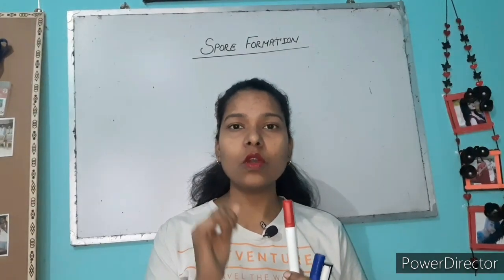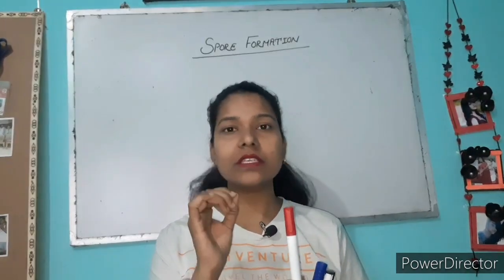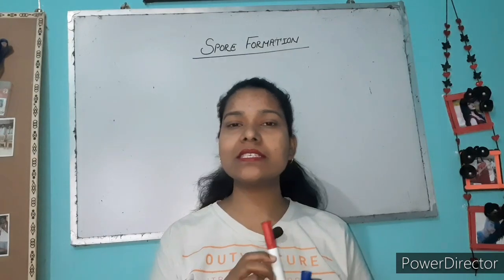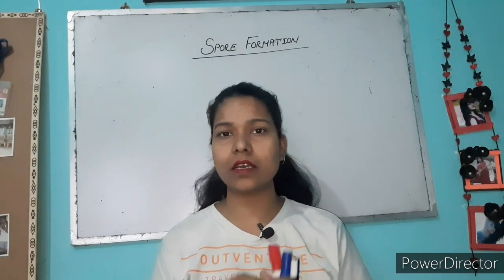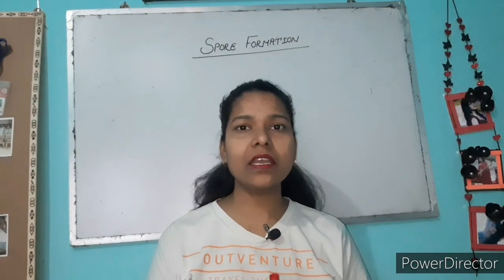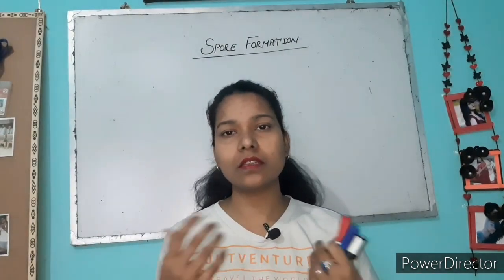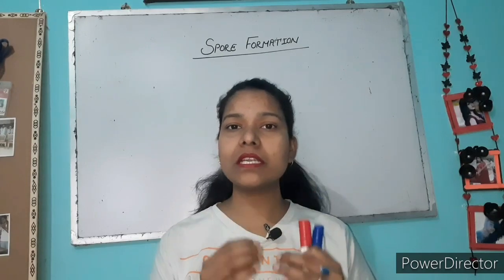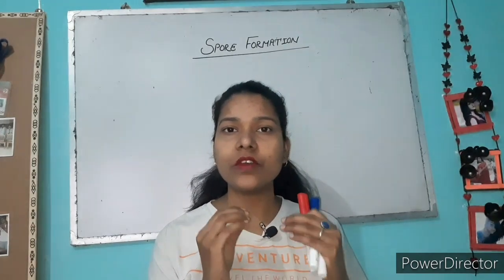So what is a spore? Let me first explain. A spore is a particle-like structure formed in simpler organisms, majorly in fungi and some kinds of algae, but majorly in fungi.